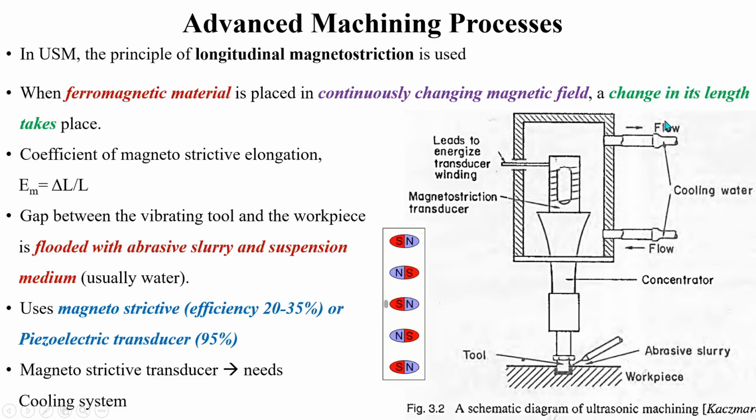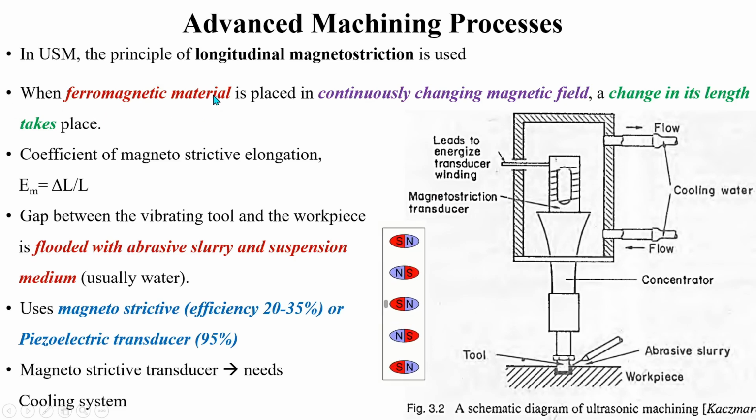Now we will look into the basic schematic of the ultrasonic machining process. Here in this schematic we have different components. The main important component is the transducer part. Here we are using a magnetostrictive transducer. In the ultrasonic machining process, the principle of longitudinal magnetostriction is used.